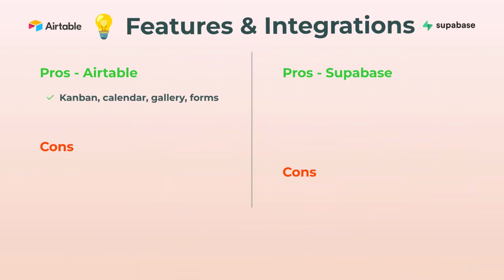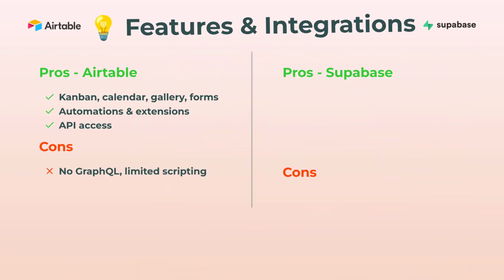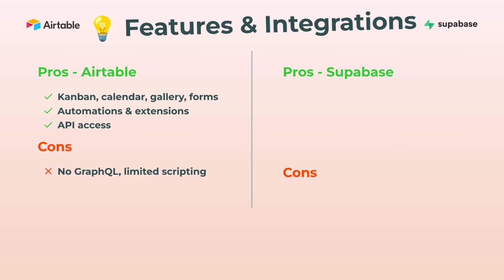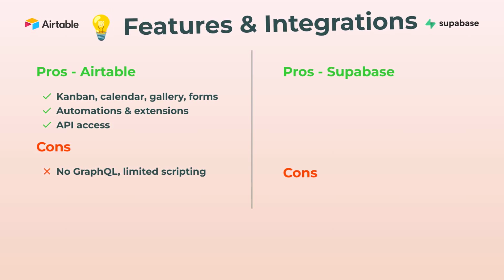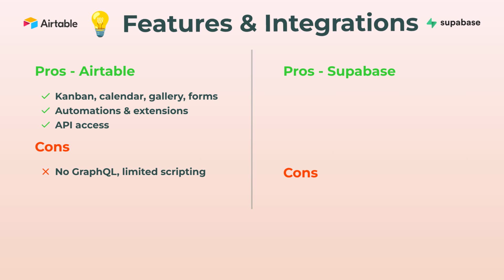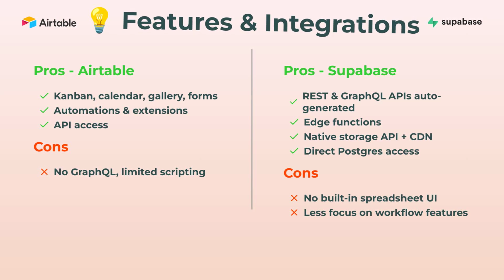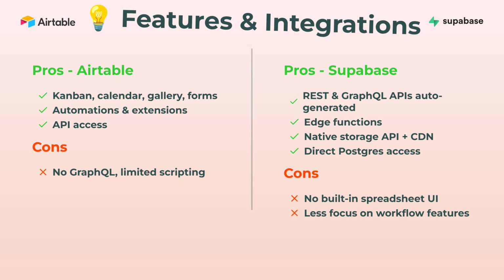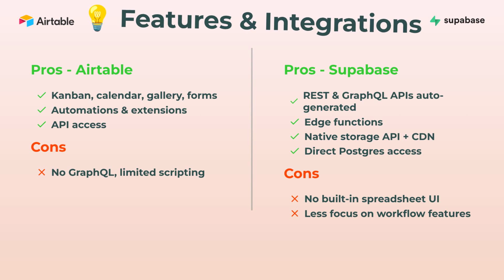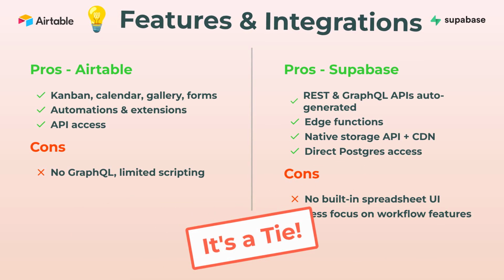All right, features and integrations. So Airtable gives you all the fun stuff. Kanban, forms, calendar, gallery views, automations, the little no-code toys. Plus, extensions give you extra punch. Just don't expect wild scripting or GraphQL magic. Supabase, on the flip side, you've got REST and GraphQL APIs, edge functions, direct Postgres, native storage that's fast, plus a CDN. If you're a dev, it's amazing, but there's no spreadsheet UI, and workflow automations aren't really the focus. Kind of depends on what you want, so for overall features, it's a tie.